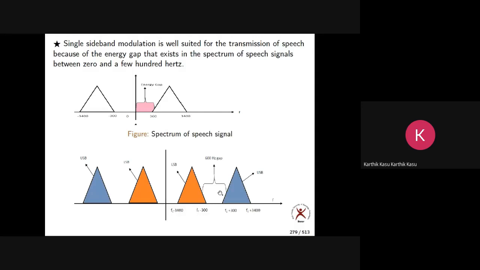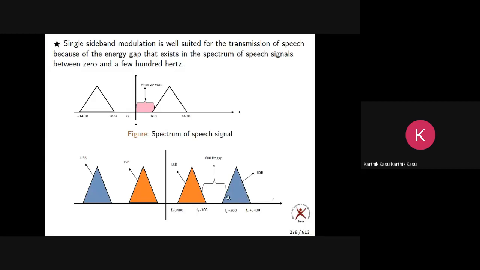Any doubts? Is it okay, all of you? Okay. Now please remember, here this is the upper sideband. This is the lower sideband. Here they do not meet each other.